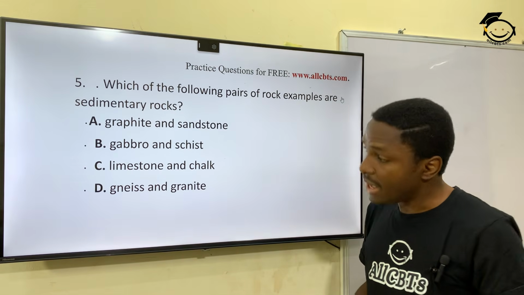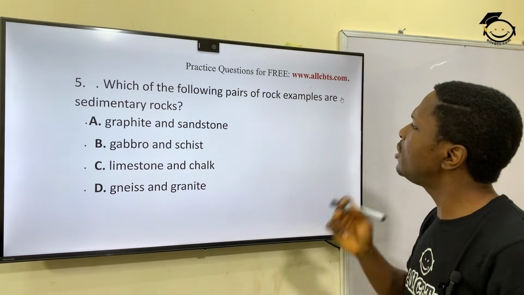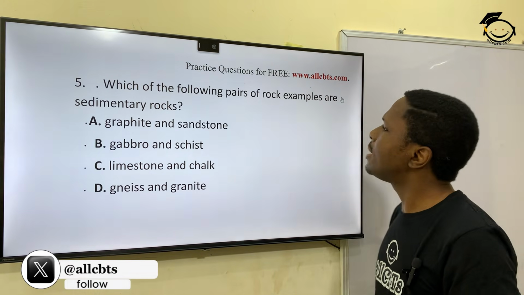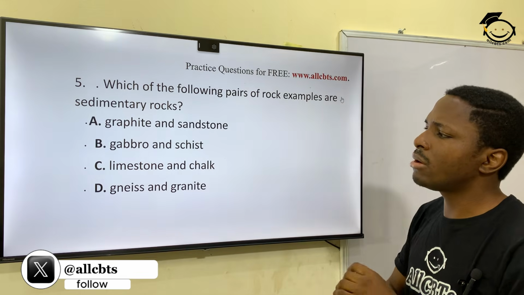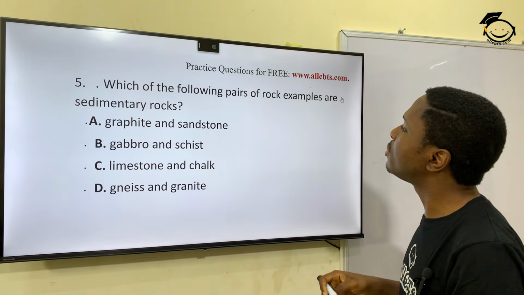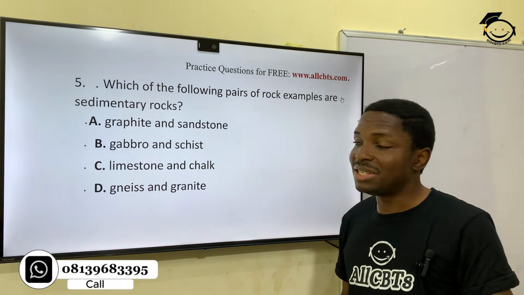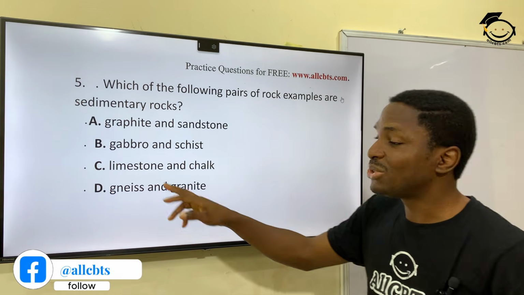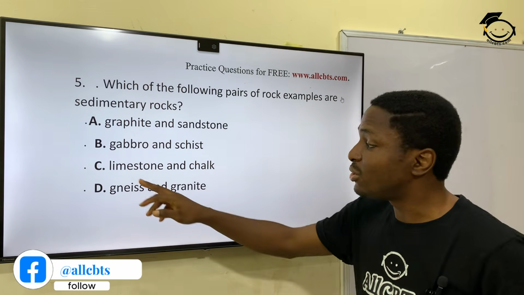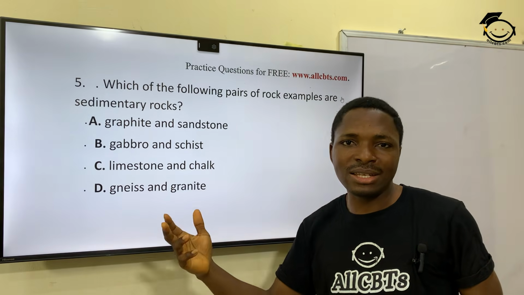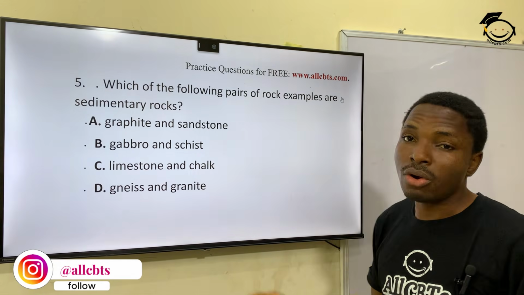And then question 5. Which of the following pairs of rock examples are sedimentary rock? I already did a little touch on that, and I mentioned limestone, right? So as long as you see limestone, that is it. Limestone and chalk.